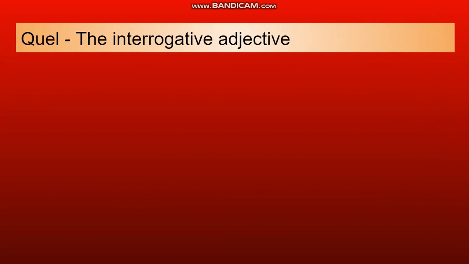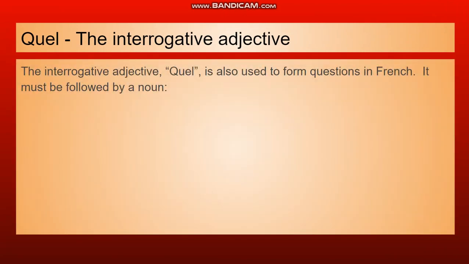Quel is an interrogative adjective. It is also used to form questions, but quel means what or which, and in fact, it means what in the sense of which one. So, because it's an adjective, it can't be placed in a question by itself, like the question words.